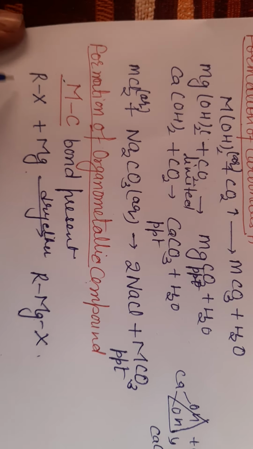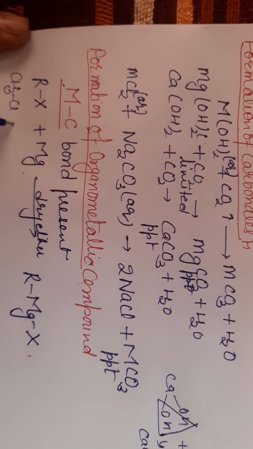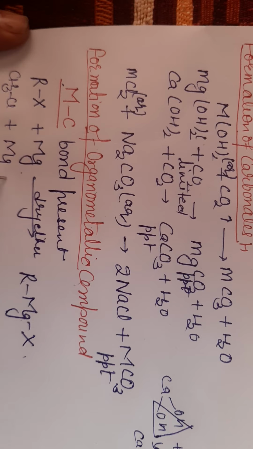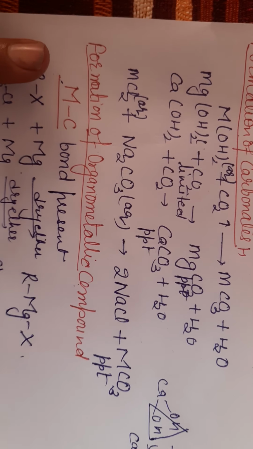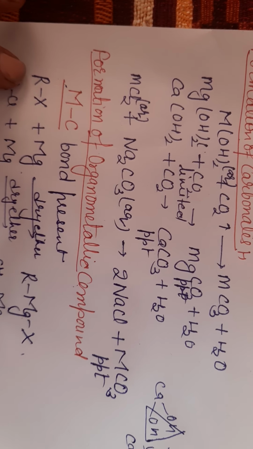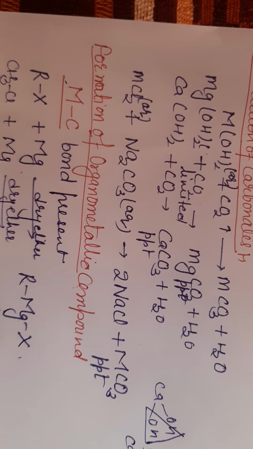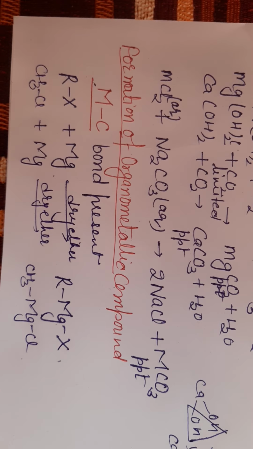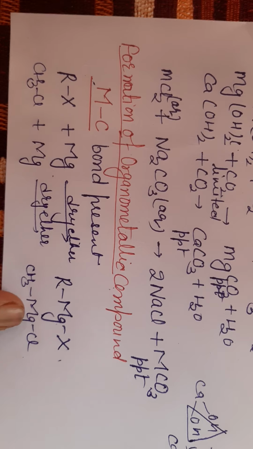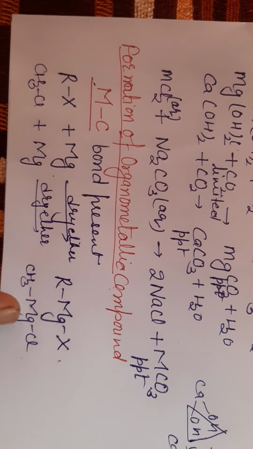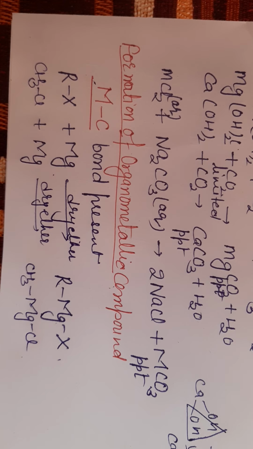See here, this is your chloromethane. When reacting with magnesium in the presence of dry ether, which acts as a solvent, it gives Grignard reagent. This is your Grignard reagent. So this is the reaction which takes place in the formation of organometallic compounds. Here metals directly form a bond with carbon. See here, there is a direct bond between metal and carbon. That's why it is called an organometallic compound. I hope it is clear to all of you.